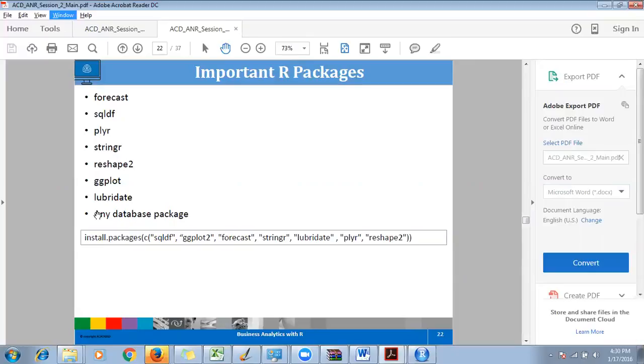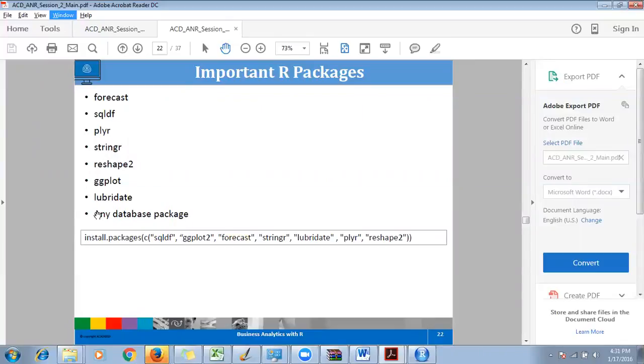Polyr, what is string R? String R is for doing some string manipulation. PLYR is actually to slice and dice some data structure inside R. Reshape 2 is to do reshaping of the data. We'll see all this in the next class.